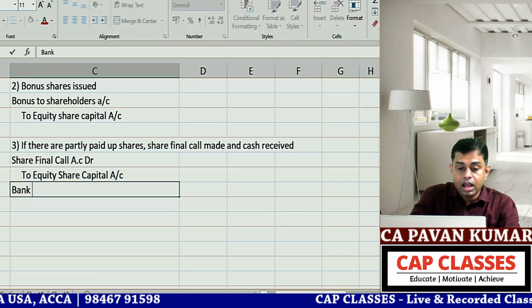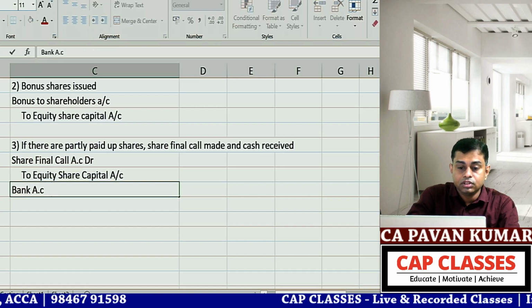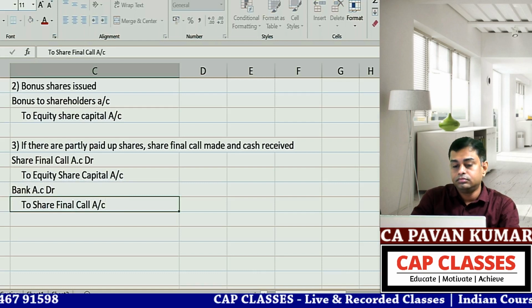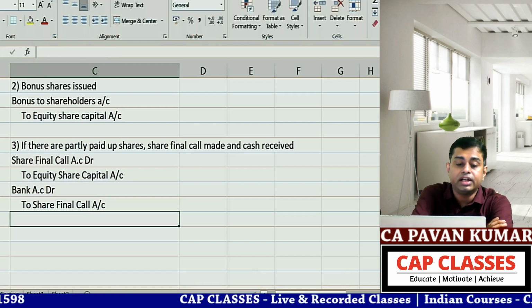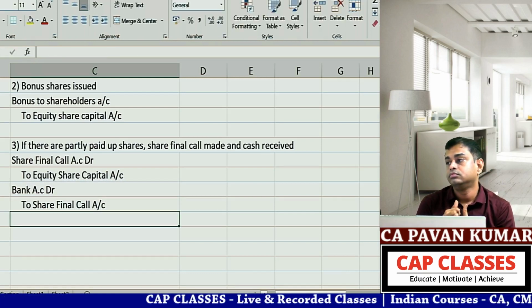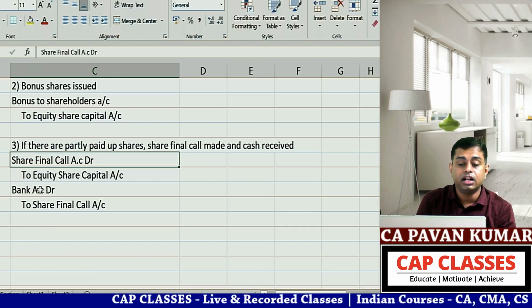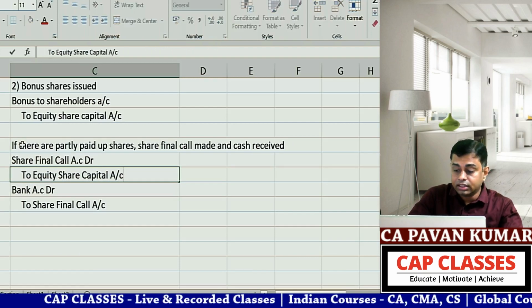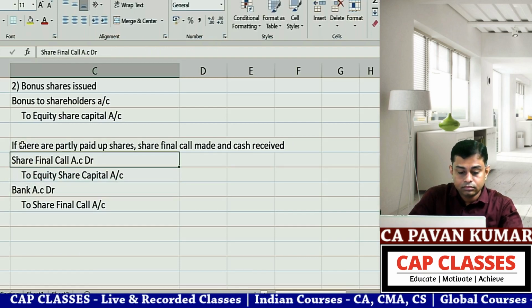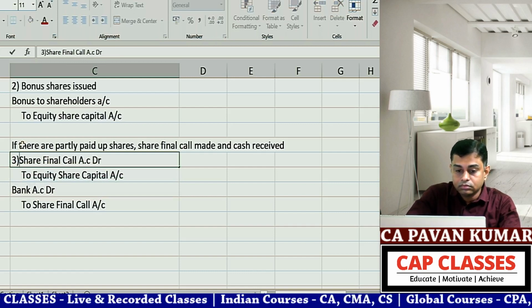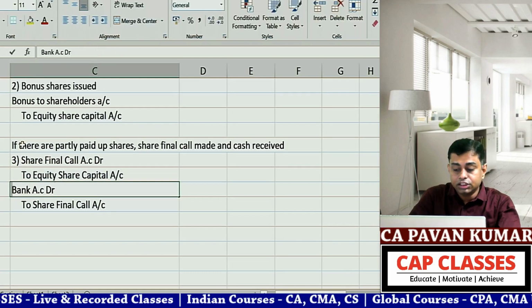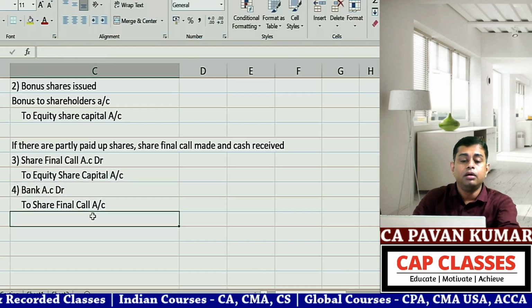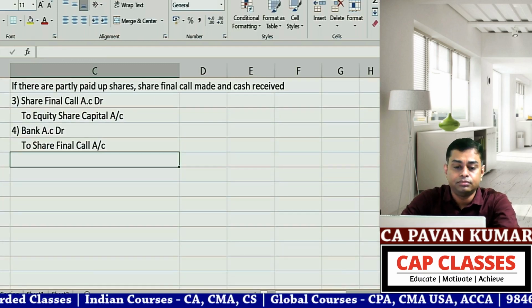Then bank account debit to share final call account. These are two journal entries, 3 and 4. You write this as journal entry 3, and this as journal entry 4. So one is share call made, the second one is share call money received.